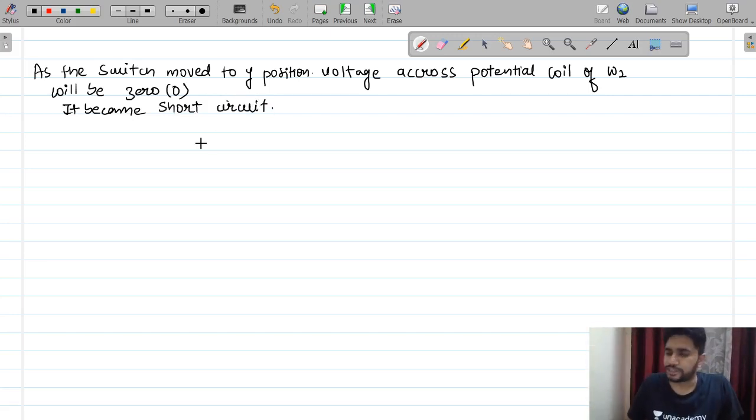It became short circuit. So from here W2 will be equal to 0 watts.